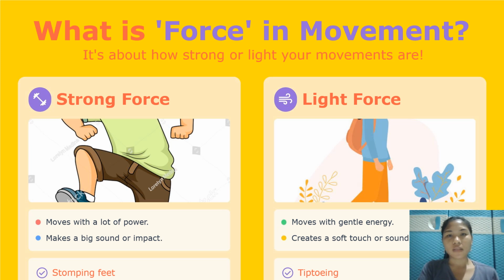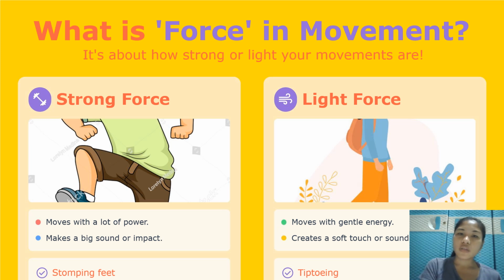Another one is what is force in movement. Next, we have force. Force tells us how strong or how light our movements are. When you stamp your feet loudly or clap really hard, you're using strong force and it takes a lot of energy.